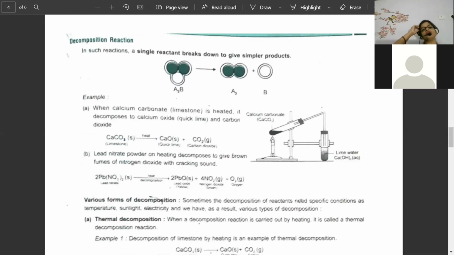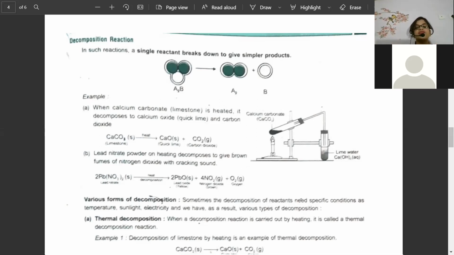In the next point, we are going to study decomposition. Let me discuss this first. Look here, beta. Decomposition means that in such a reaction, a single reactant breaks down into simpler products. When a compound breaks into simpler products, it is called a decomposition reaction. Decomposition reactions are of three types: one where heat is used, second, light is used, third, electricity is used. Heat, light, electricity. A simple example of decomposition is given.